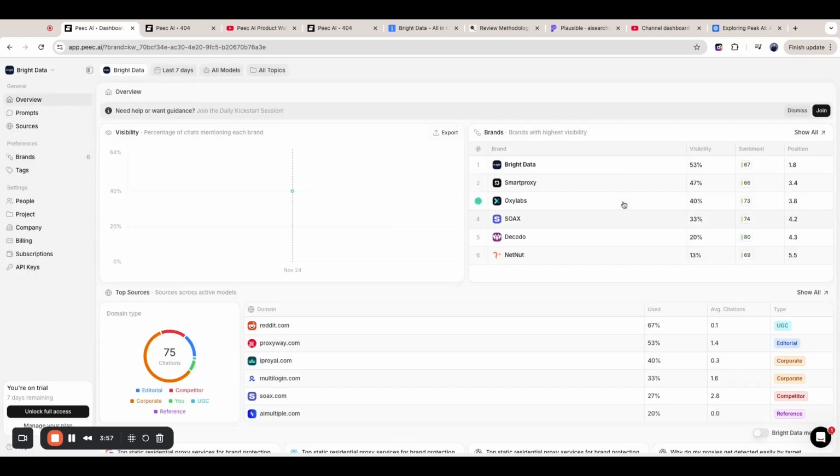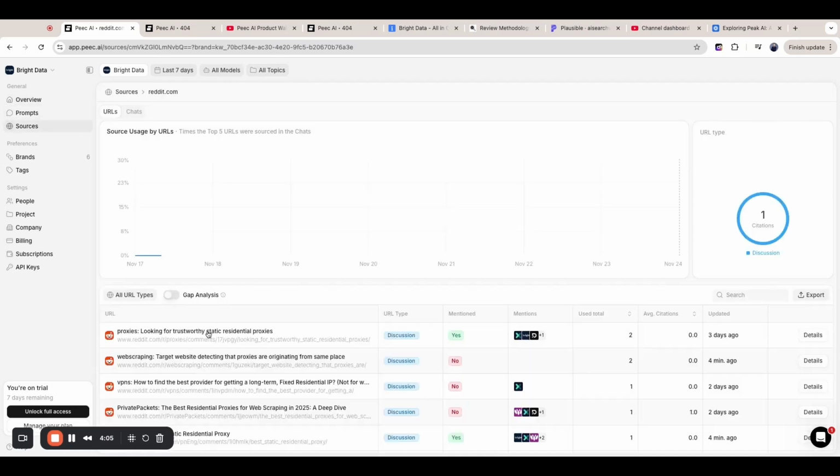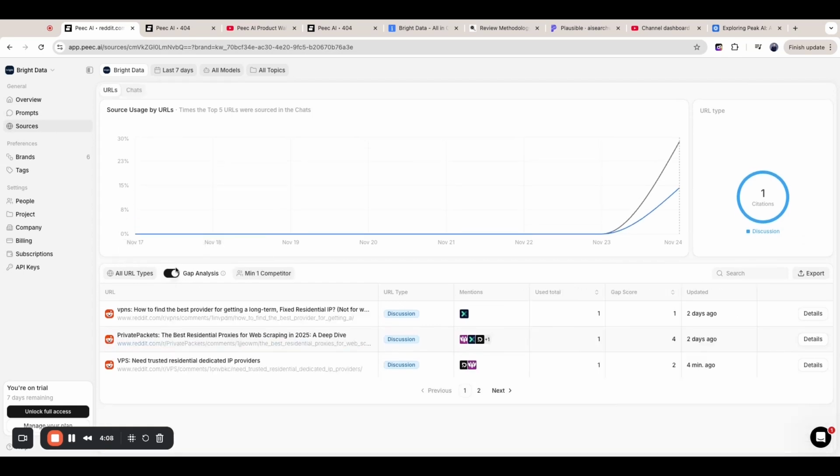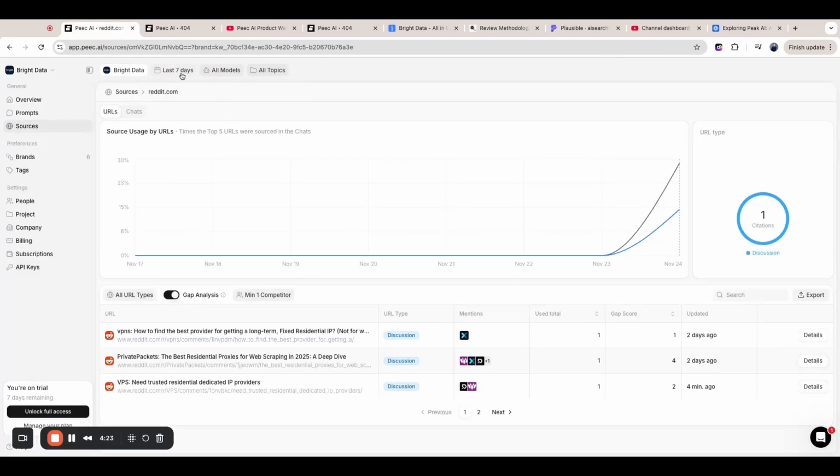Let's see if something changed. All right, great. Now we're seeing some more data. And now we can probably see in the citations as well. There we go. So here are citations, let's say in Reddit, where our company is not mentioned and the competitors are. So this will be interesting for filling that gap. All right, nice.